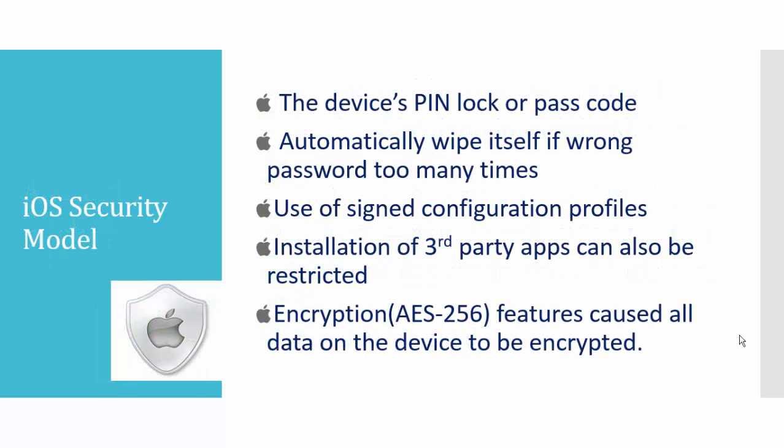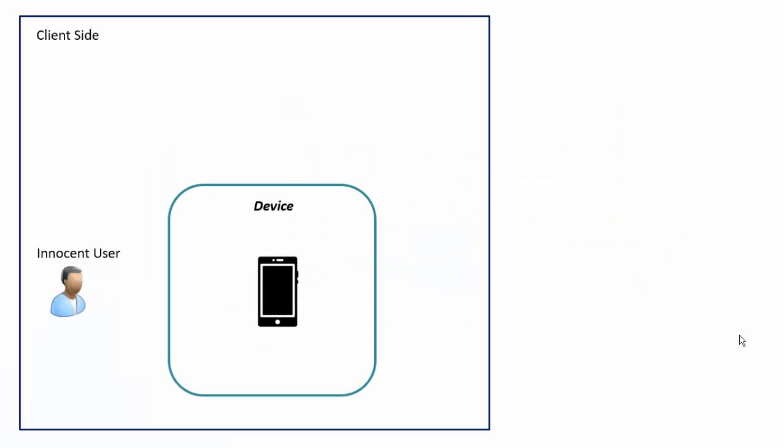Second, let's go to the iOS security model. When we talk about the iOS security model, a pin lock is necessary for application use, and it automatically wipes your data if the wrong password is entered too many times. It also uses signed profiles and signed applications. Installation of third party apps can be restricted if found suspicious. Encryption here uses the AES 256 feature, by which you can encrypt all of your data, though this feature is also available on the Android platform.